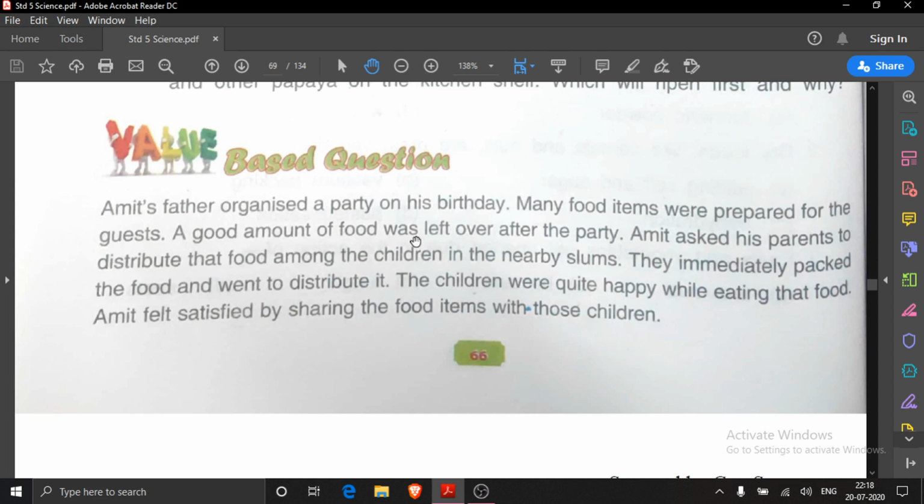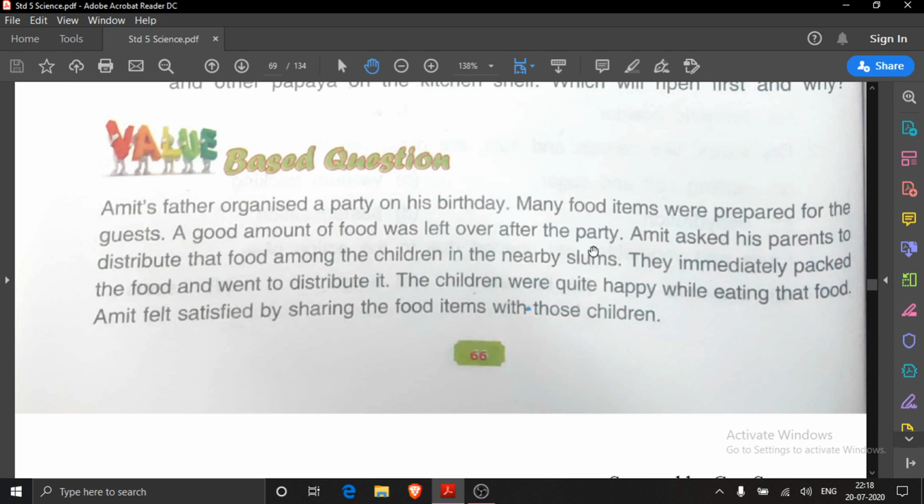A good amount of food was left over after the party. As many food items were there, a good amount means a very big amount. Too many food items were left over after the party. All the guests took dinner, but still many food items were left.